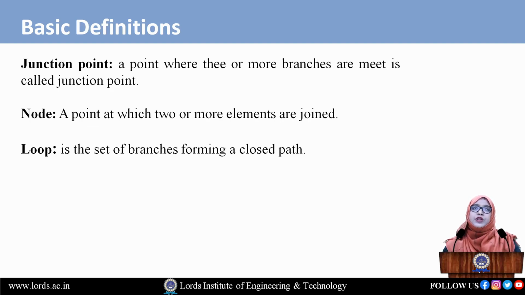Next, come to the node. What do you mean by node? Up to this, a junction point is where a number of branches come to one point. Now, a node is a point at which two or more elements are joined. Irrespective of the energy source, just one, two or more elements connected across a single point is called the node point of a given circuit.